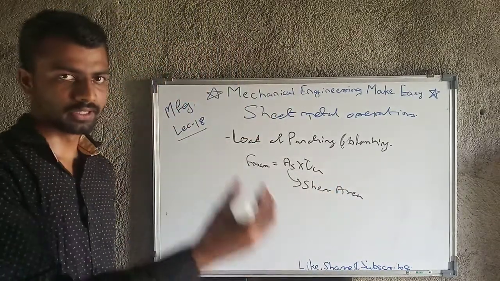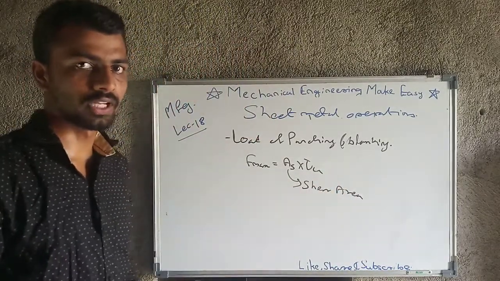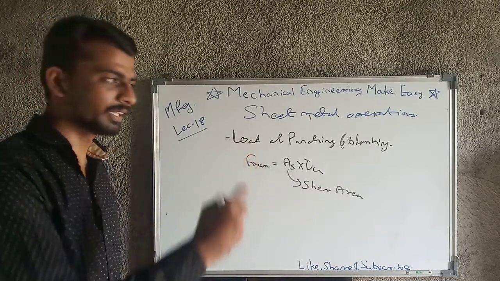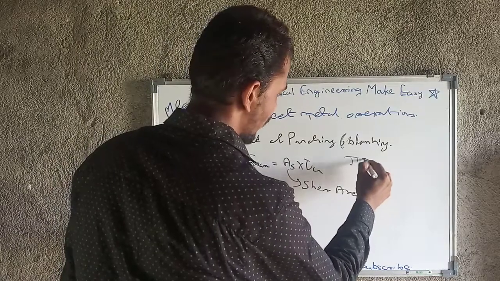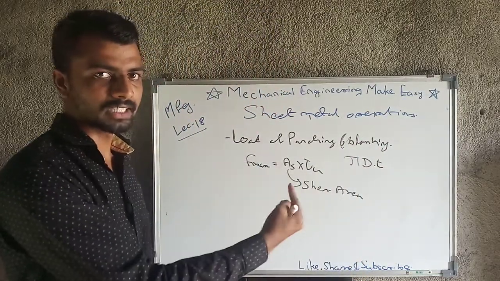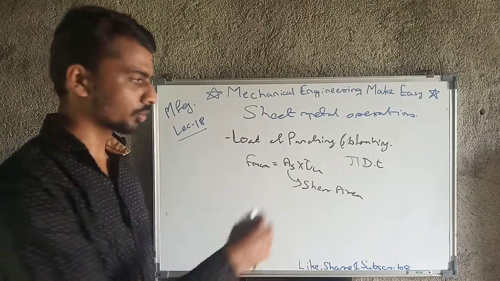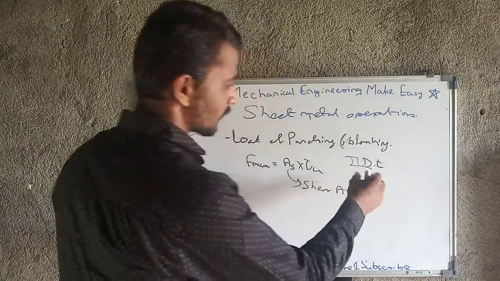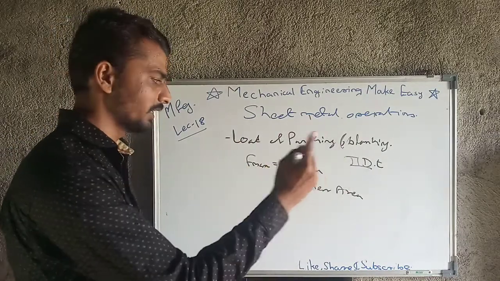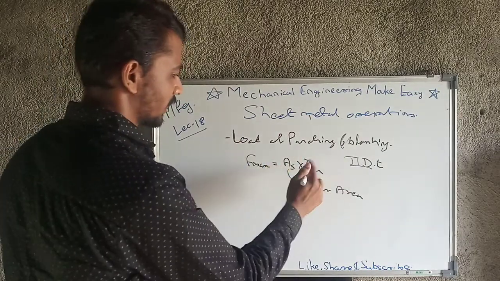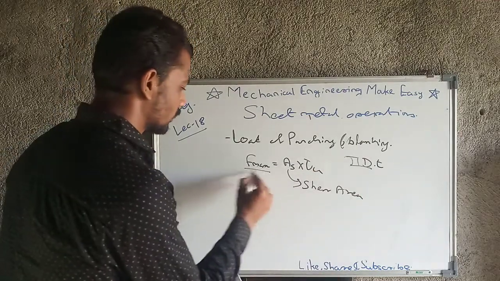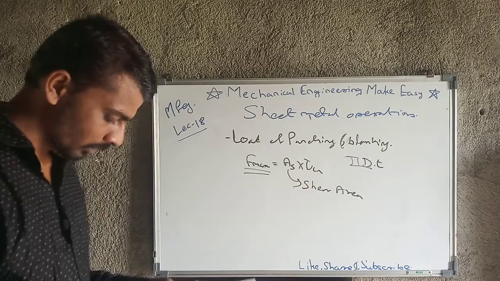If we have to drill or punch one circular hole, then what will be the area? It is pi d into T. All the perimeter will have shearing action, so that perimeter is pi d, and the thickness is T. So pi d into T is the shear area, and tau u is the ultimate shear strength, so this will be the F max.